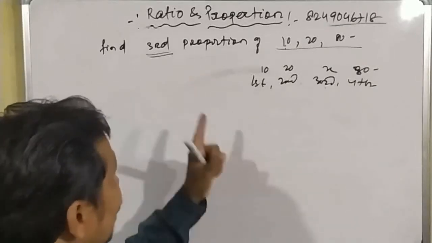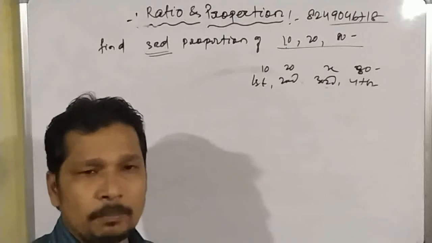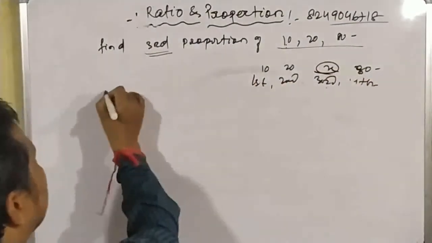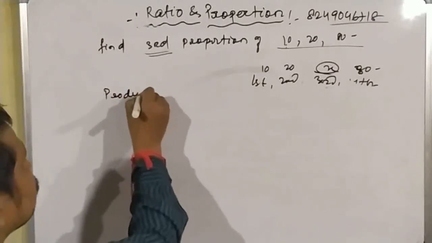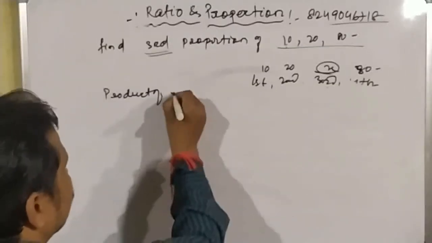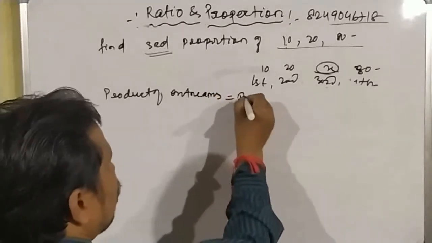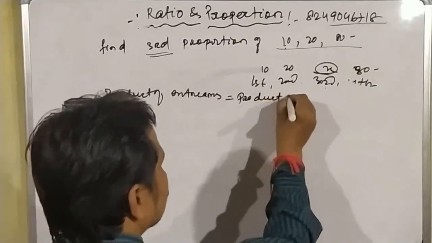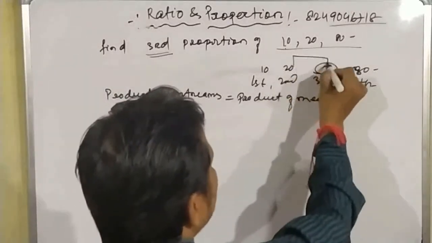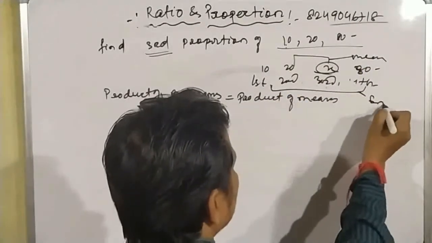That means we have to think that these numbers are in proportion. So how can we check that? How can you find out the value of x? The product of extremes is equal to the product of means. Here there are 4 numbers, these are known as means and these are extremes.